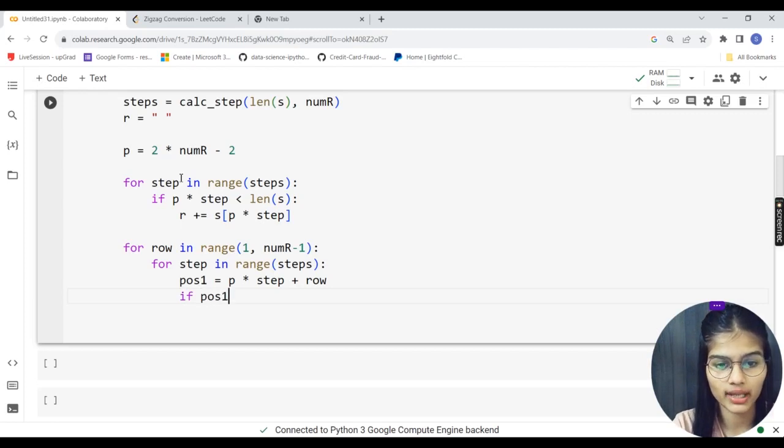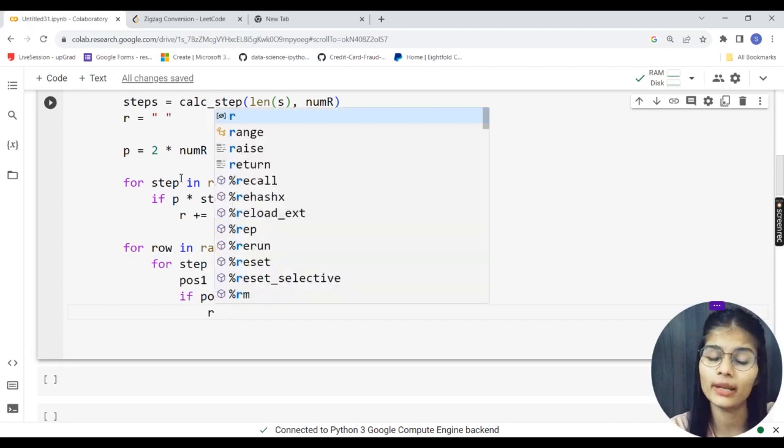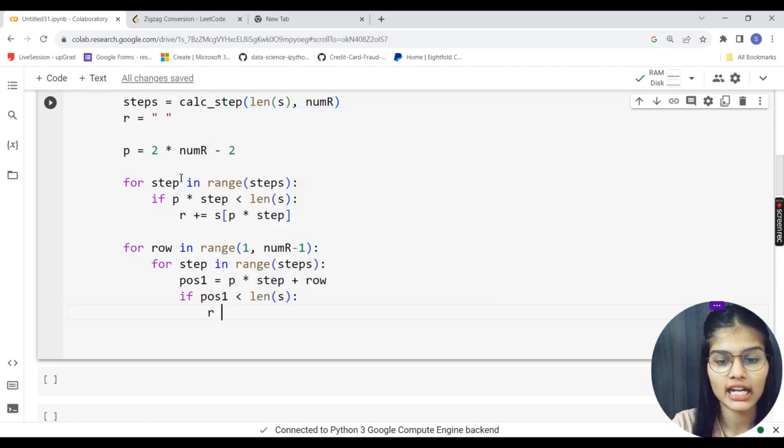So if position 1 is less than the length of my string, in that case we have to go down, and now comes the work for my r variable, which we had kept empty before. So r plus equal to will go as s, and that's POS1.